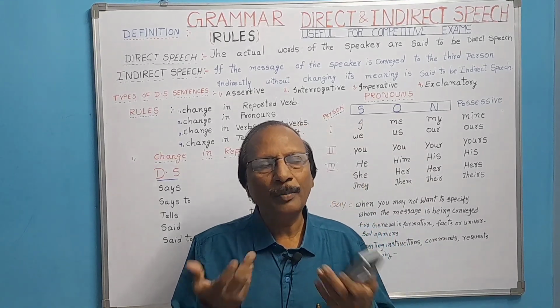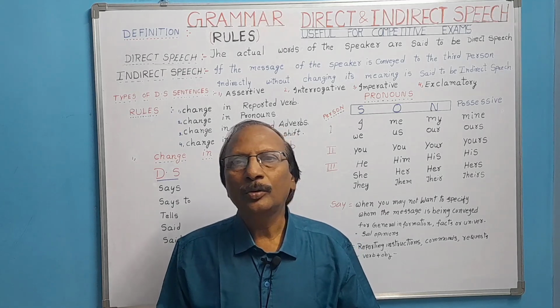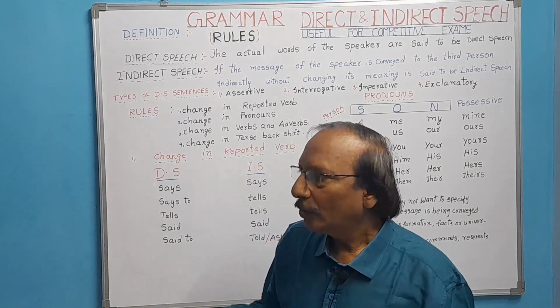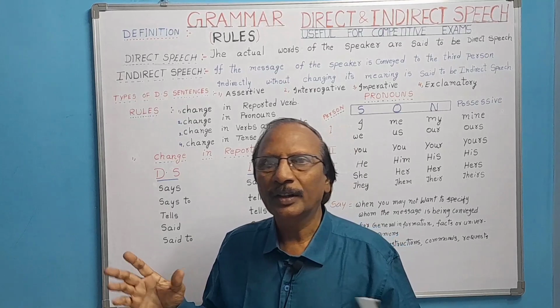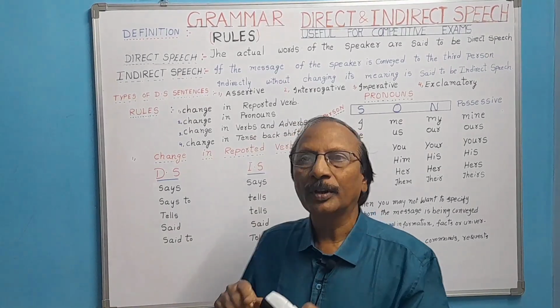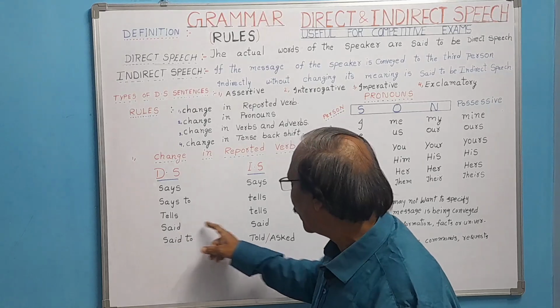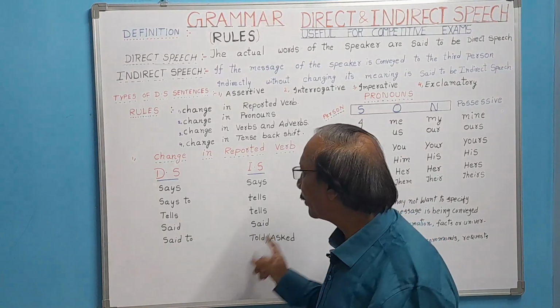When we talk about habitual actions, general truths, scientific facts or universal truths, we use simple present. And when we refer to says, will, shall, future tense, the sentences in reported speech don't change. In the other cases, when it is said, said to will be according to the context, sometimes told, sometimes asked.